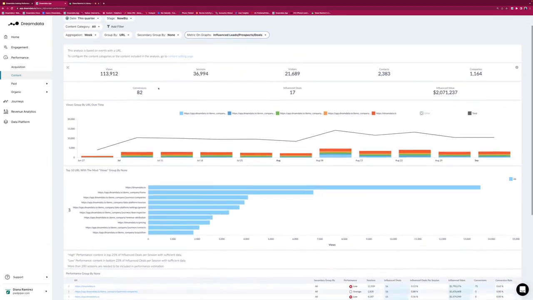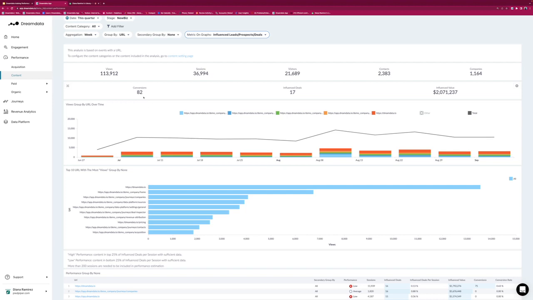So what we're seeing here is that for this quarter, for new business, we had this amount of views on our website, this amount of sessions, and this amount of visitors on the website. So views on content, but visitors on the website. Then contacts identified based on them delivering an email address, and out of those also companies that we could match. In total, 82 conversions. A conversion could also be a page view, but that depends on what you define as a conversion, which is also under settings. A video for that is also being prepared.